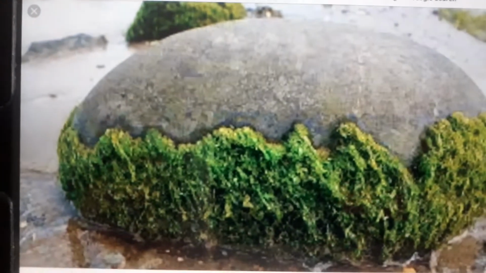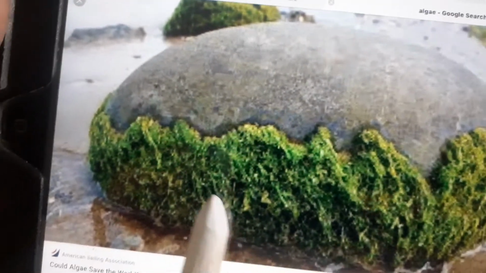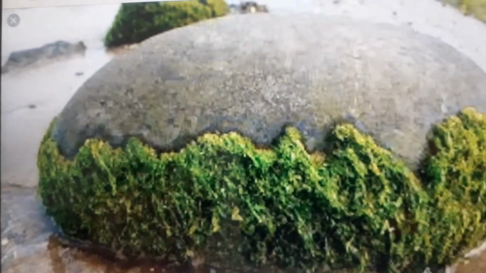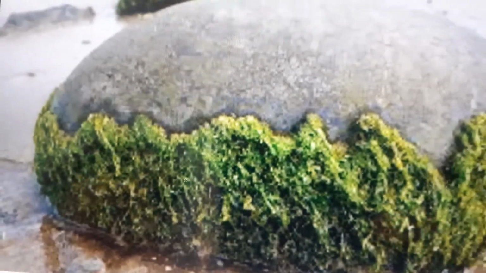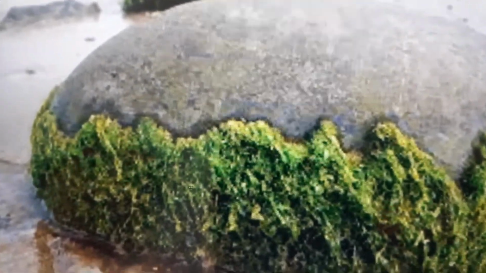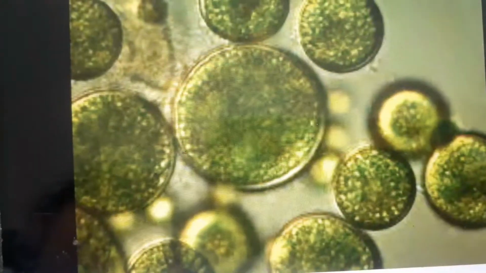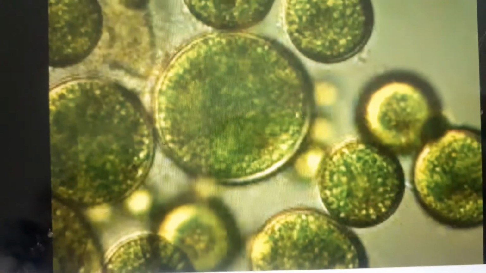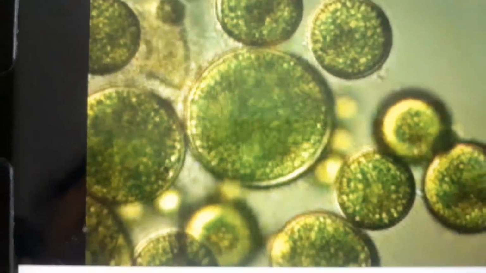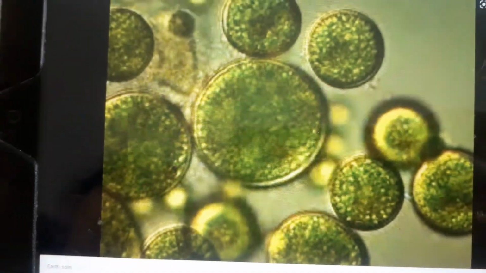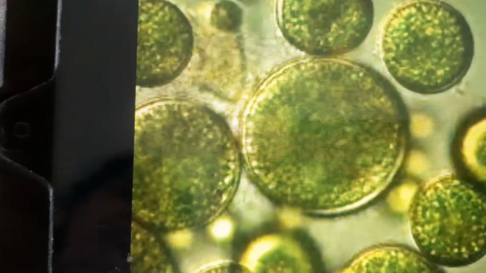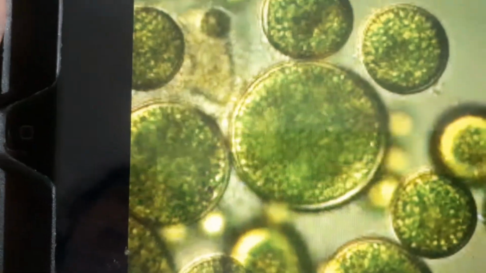Okay, see here, this is the rock which is containing the growth of the algae. So the habitat of algae may be at different places like stones, or they may be present on the water, or in different regions you will find the algae. So this is the picture where it is showing the colony of the algae, algal colonies, that is different cells of the algae are coming together to form a structure, that is a colony. Colonial form of the algae.